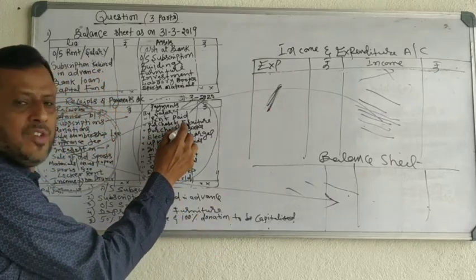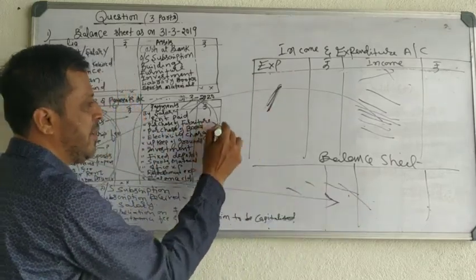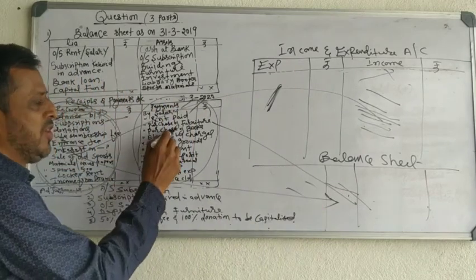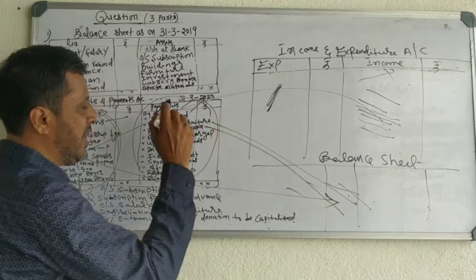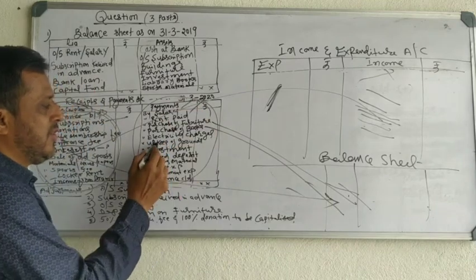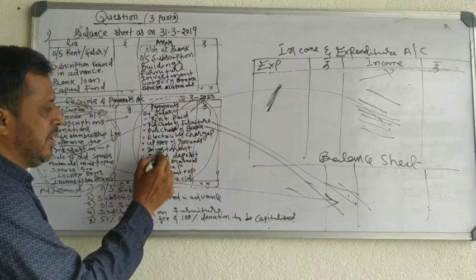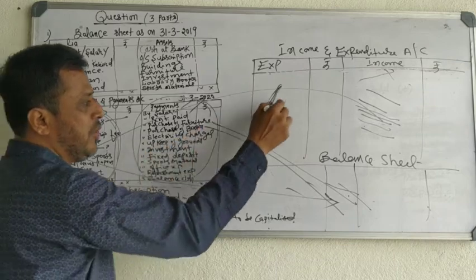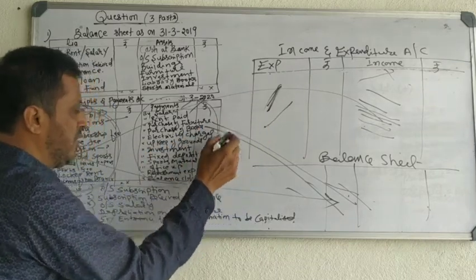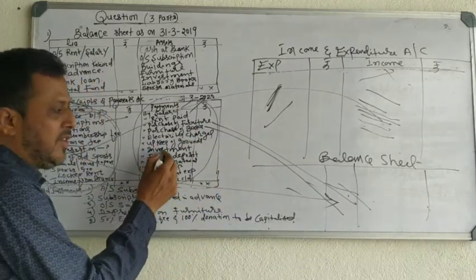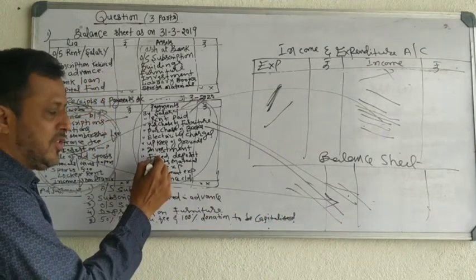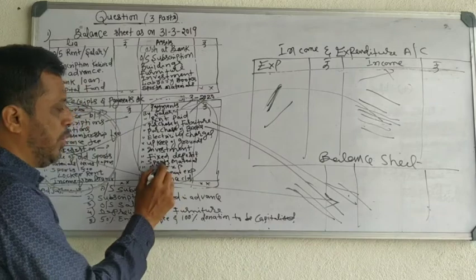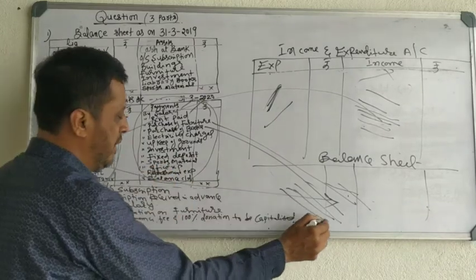Purchase of furniture is an asset, shown in the balance sheet. It is a capital item. Purchase of books: books are an asset for the library, shown in the balance sheet. It is a capital item. Electricity charges, maintenance of grounds: these two are revenue items shown on the expenditure side of the income and expenditure account. Investment is an asset shown in the balance sheet. Investment and fixed deposits are assets shown in the balance sheet. Sports material is an asset shown in the balance sheet.